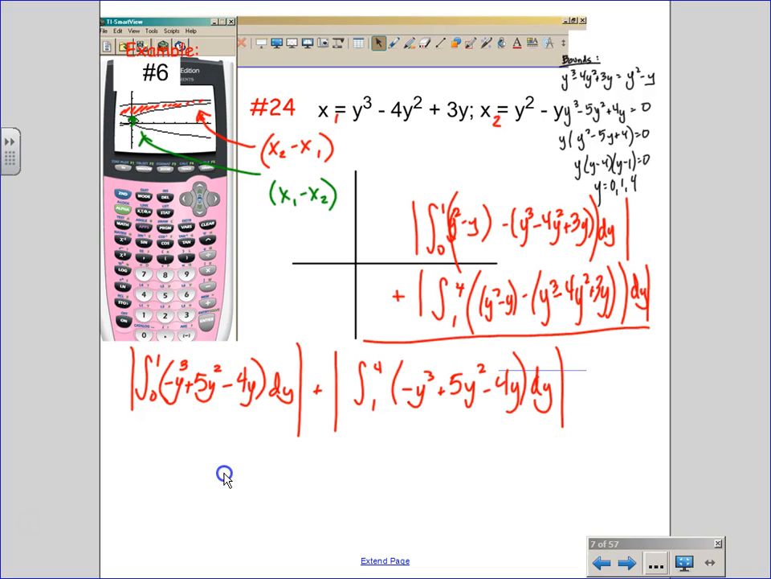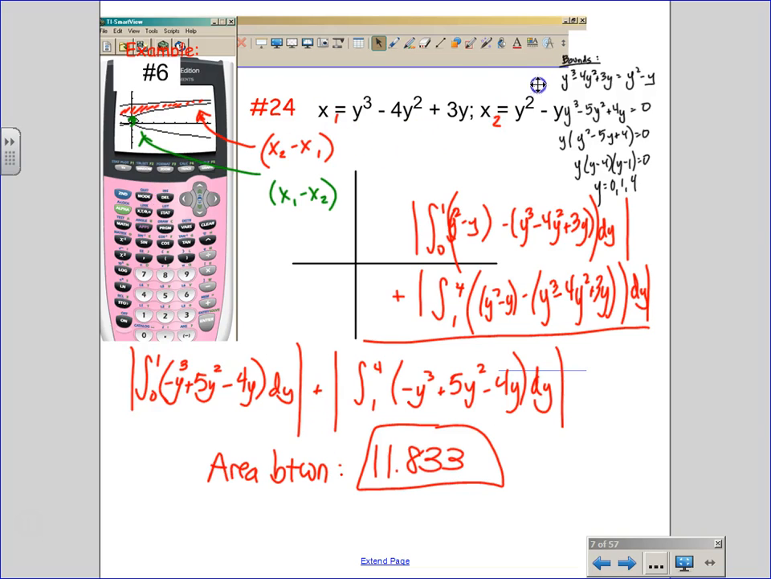What happened if someone put in these correct expressions? What happened as a decimal for this area? The area between ended up equaling 11.833. Any other groups match up with that? Cool. So long story short, can the picture still be useful? Yes, but can it be hard to get? Yes.